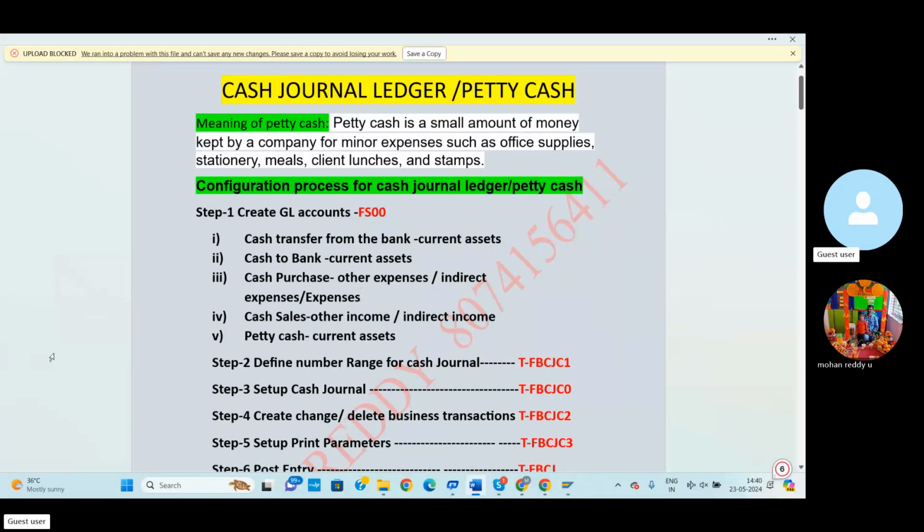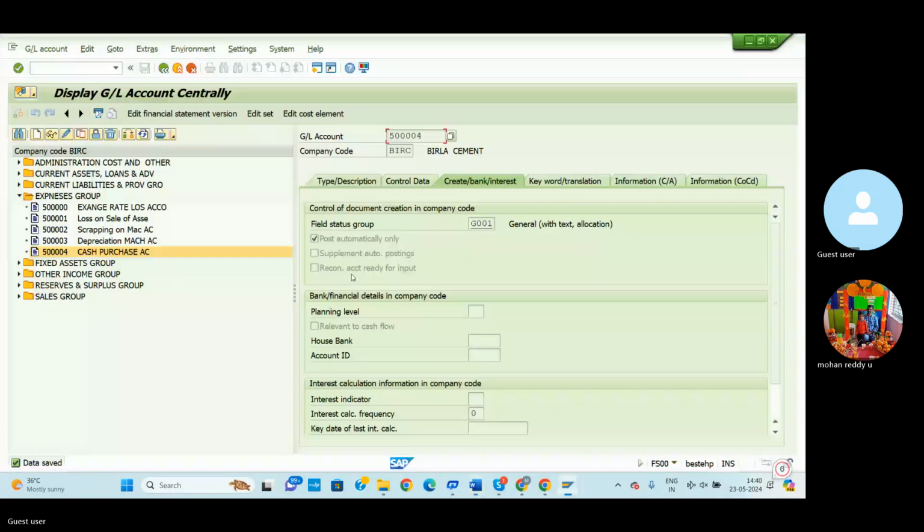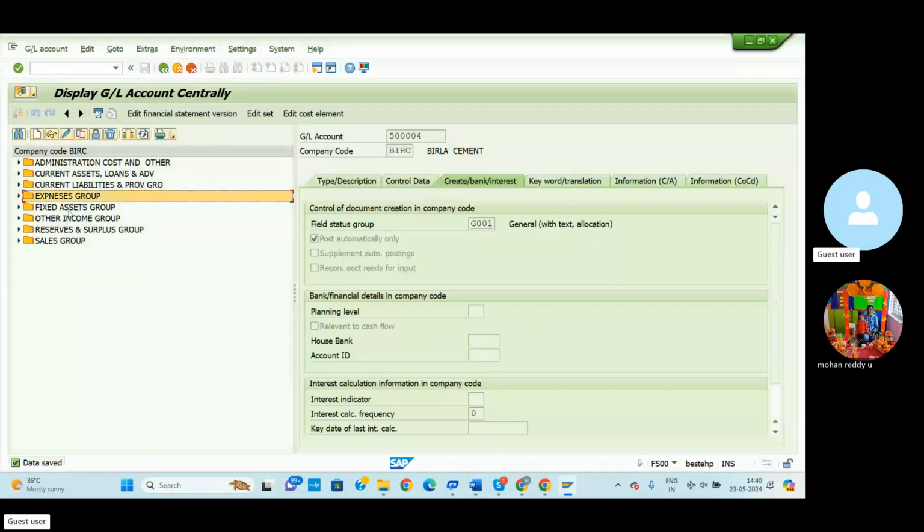So again, we need to create the fourth GL account, cash sales. Cash sales comes under the other income or else indirect income or else income. So now we need to create the GL account cash sales. Here, in the other income GL group we already created some of the GL accounts.